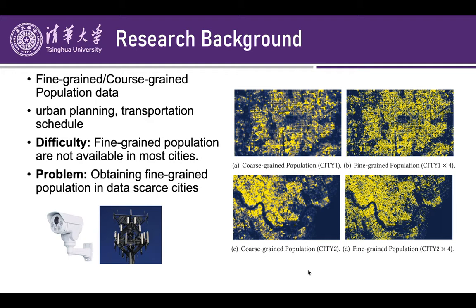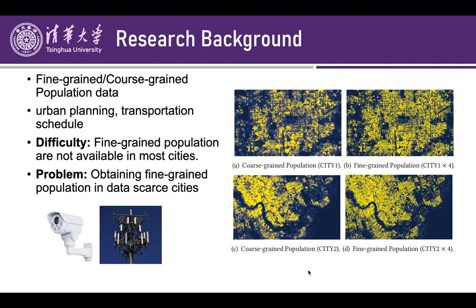The finer population is more valuable in a series of urban applications, including urban planning, population schedule, transportation schedule, and commercial site selection. In the real world, population distribution of fine granularity is hard to obtain because the data collection heavily depends on the density of the established infrastructure, including closed-circuit television and base stations.